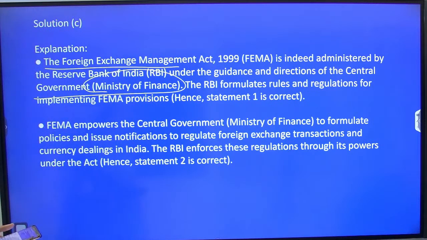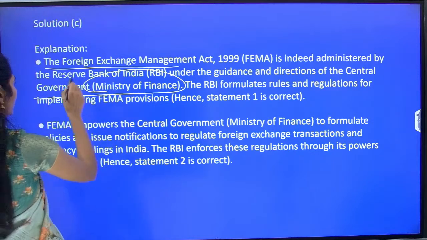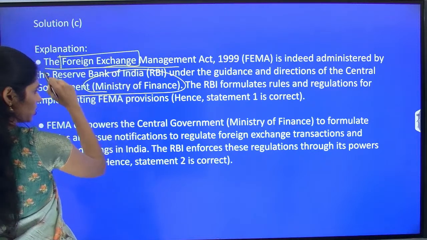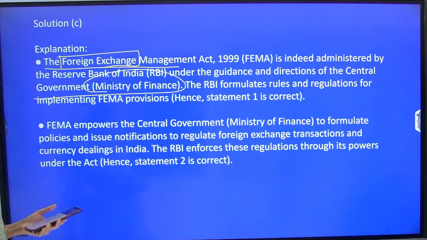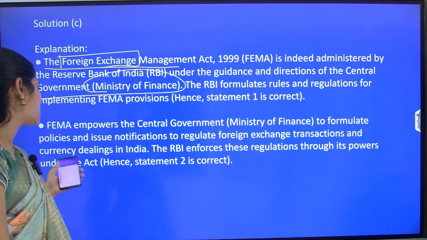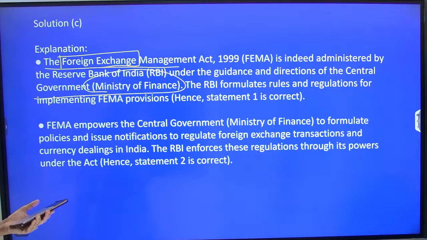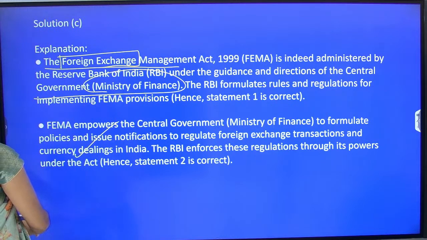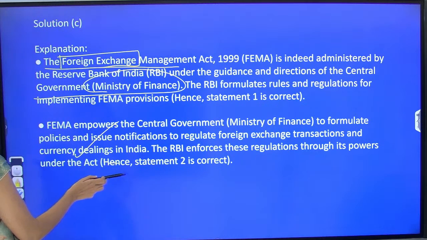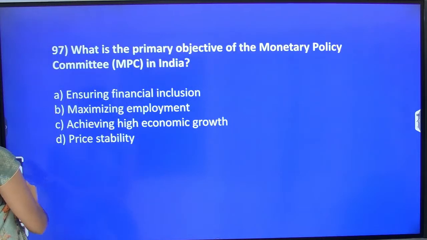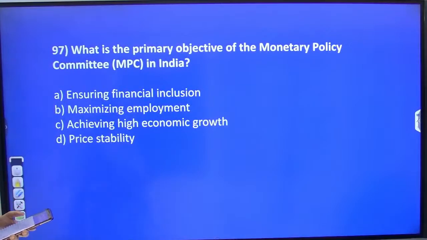So the first is correct. And this act is about foreign exchange, right? It is regulating foreign exchange transactions and even currency dealings in India. So both the statements are correct. Okay, very good, Nandan. Pawan Sai, please do correct. It is C, both.